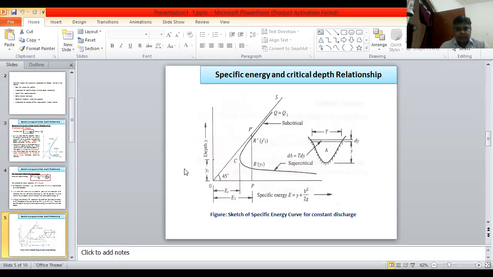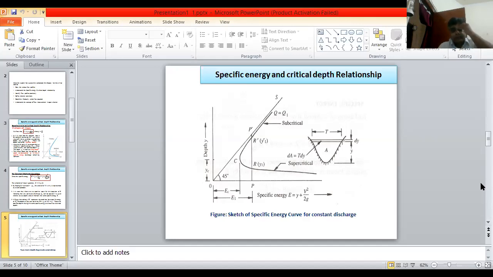C is the critical point where the specific energy is minimum, that is Ec. At point C, the depth is known as critical depth. Here two roots are considered, and two ordinates will be found, Y1 and Y1 dash.